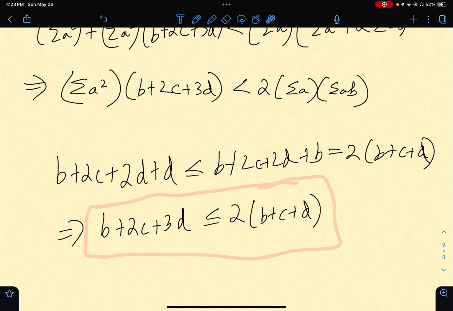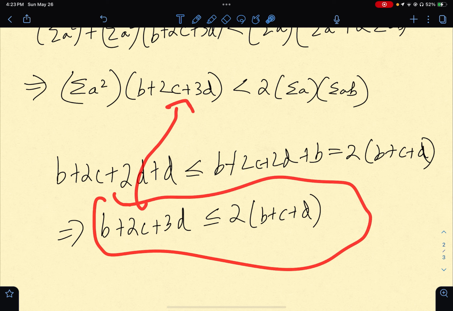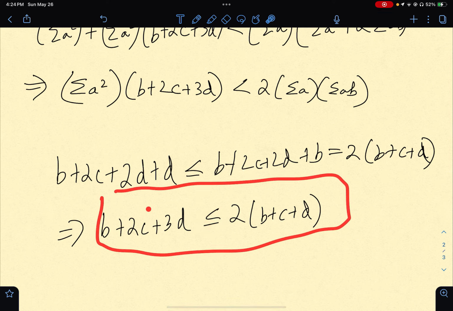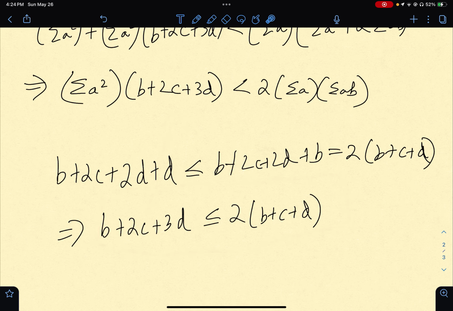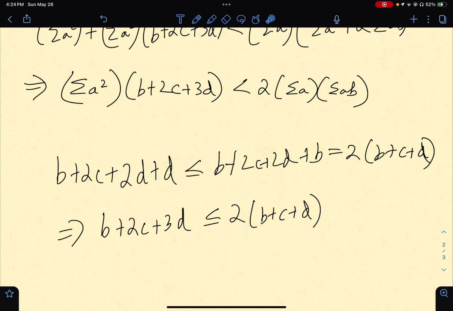I cannot directly use it on the LHS, because there is a bound like this and these are the same sign, so it's not really helping that much. But maybe if I could do something on the RHS, that would create some way to incorporate this fact. Maybe that's what I was thinking.